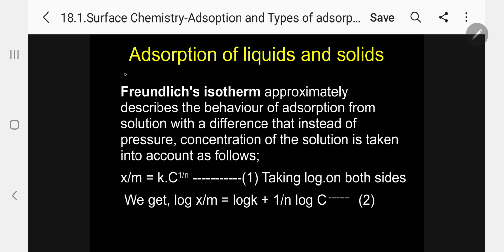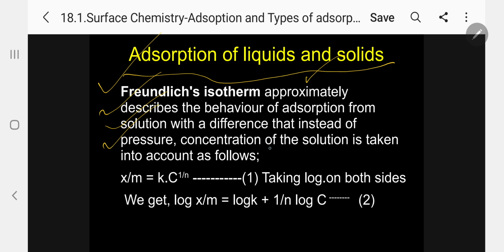Coming to adsorption of liquids and solids, let me discuss the Freundlich adsorption isotherm here. In the gases I have already discussed. Let me discuss it under liquids and solids. The Freundlich isotherm approximately describes the behavior of adsorption from solution, with a difference that instead of pressure, the concentration of the solution is taken into account.